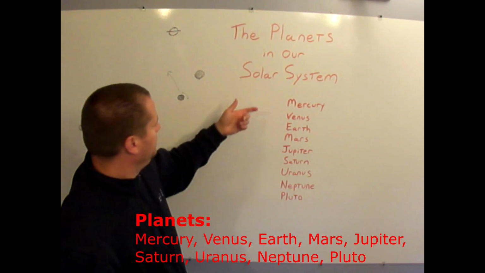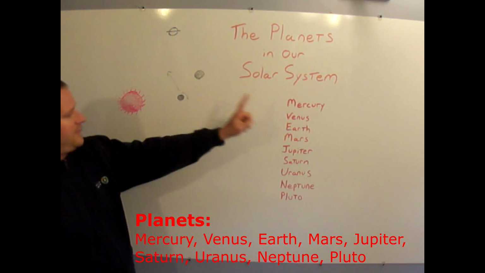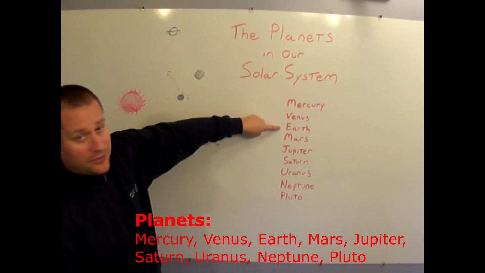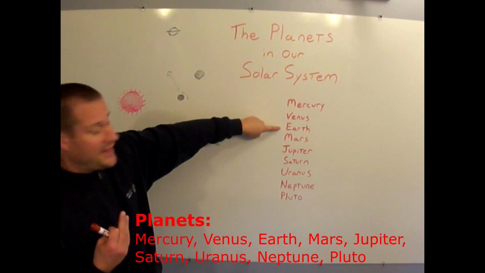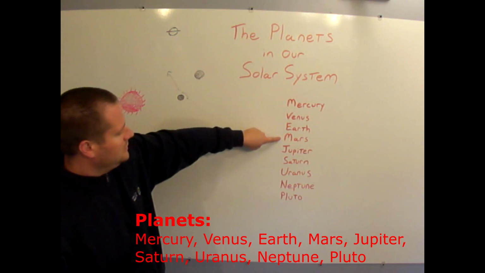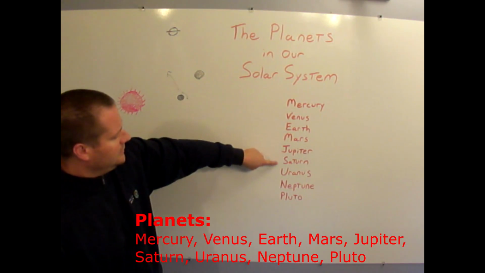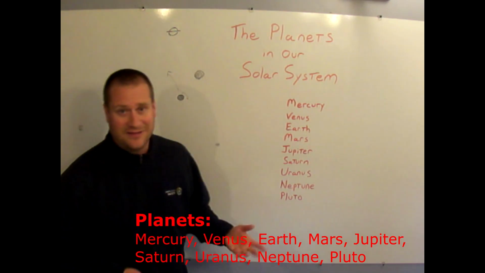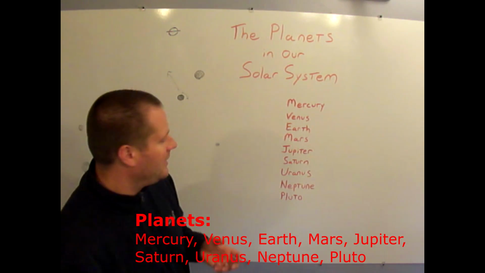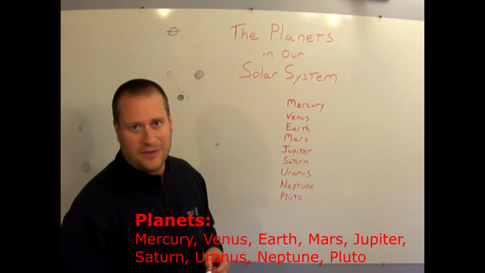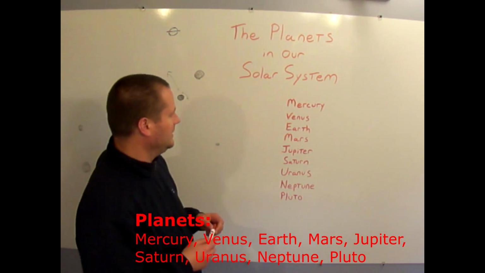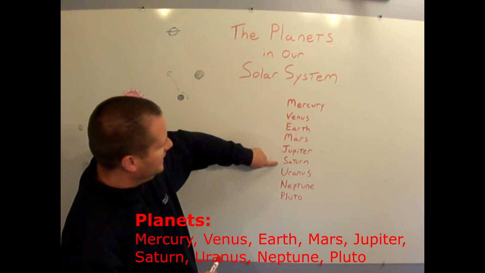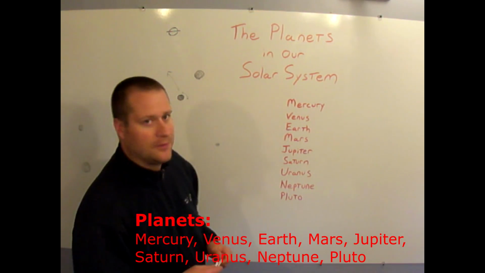So in order, from the closest to the sun to the farthest from the sun, we have Mercury, Venus, Earth, that's us, so we're the third planet from the sun. Then Mars, Jupiter, Saturn, Uranus, Neptune, Pluto. So that's the list, and I actually want you to memorize that list, and memorize it in order. We're going to come up with a couple of mnemonics to help us keep that straight. So Mercury, Venus, Earth, that's us, number 3, Mars, Jupiter, Saturn, Uranus, Neptune, and Pluto.